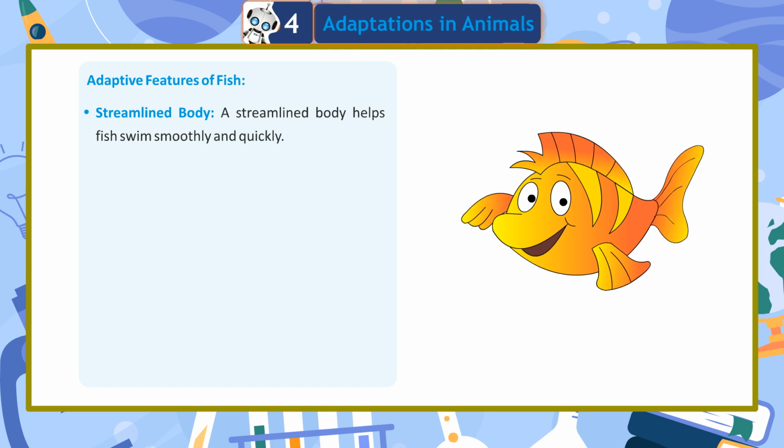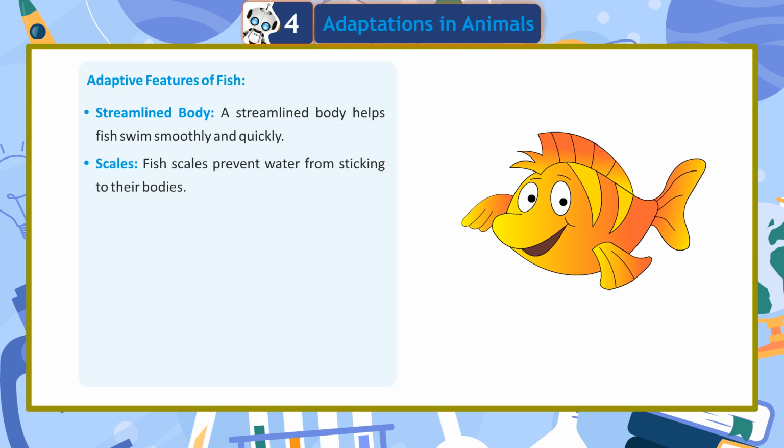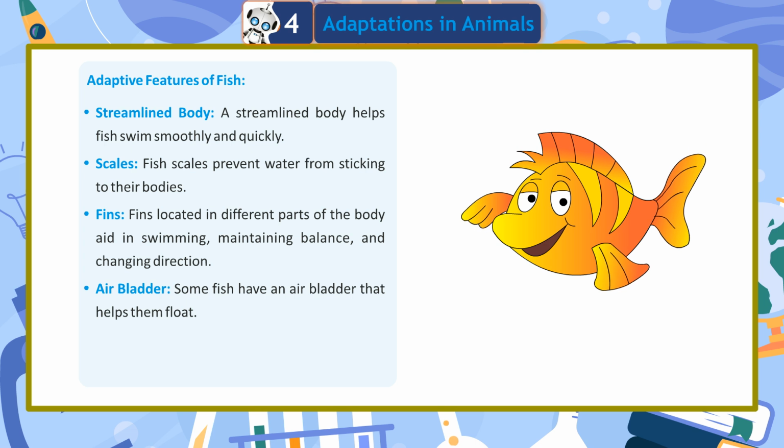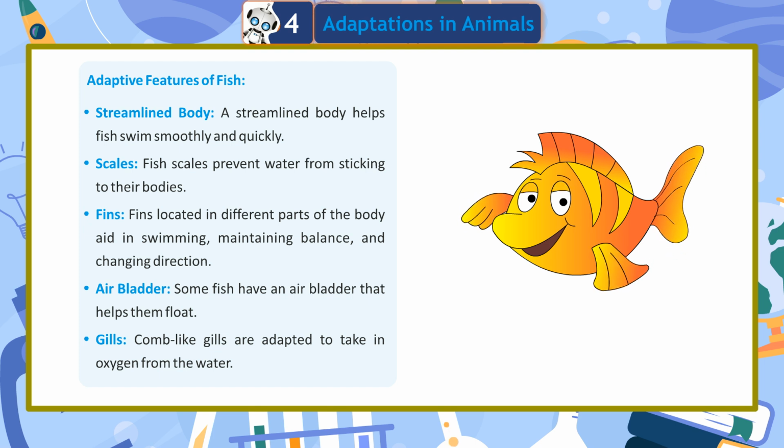Streamlined body. A streamlined body helps fish swim smoothly and quickly. Scales. Fish scales prevent water from sticking to their bodies. Fins. Fins located in different parts of the body aid in swimming, maintaining balance, and changing direction. Air bladder. Some fish have an air bladder that helps them float. Gills. Comb-like gills are adapted to take in oxygen from the water.